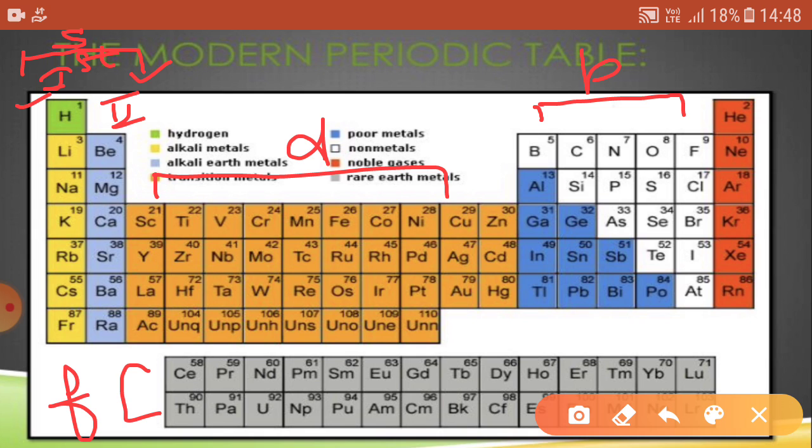It means there are 4 blocks in this modern periodic table, and the first 2 groups lie in the S block. The first group is known as the alkali metals, and the second one is the alkaline earth metals. Similarly, the last one is for the noble gases, and group 17 is known as the halogens, and these are basically metalloids between the metals and the non-metals. And the last ones, this is known as the lanthanoids, and this is known as the actinoids. So it's all about the modern periodic table.